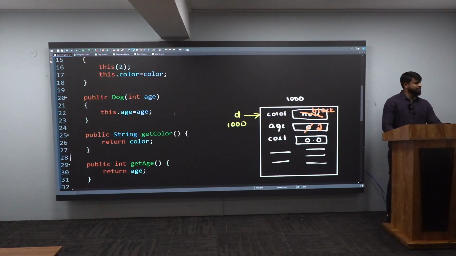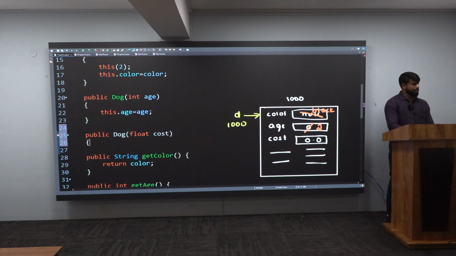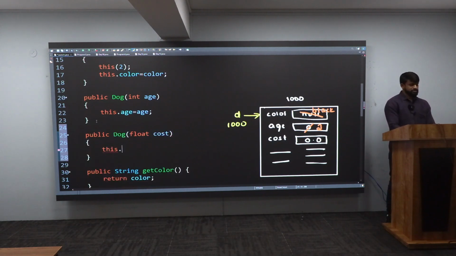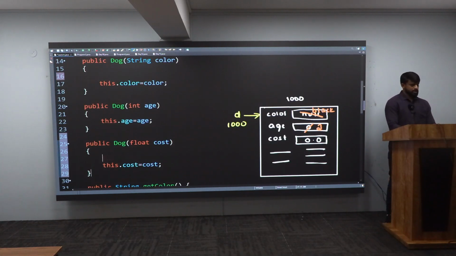Now, I will change this program a bit. I will give another constructor now. How, sir? Public Dog, and this constructor should take a float as an input. Here I will give cost, and I will tell this.cost equal to cost. And I'll not stop here itself. I'll come here, maybe I'll change this. This one I will cut and paste it here. Now I'll come here and I will tell it as this.